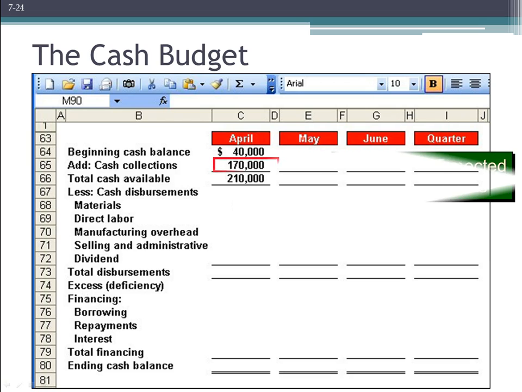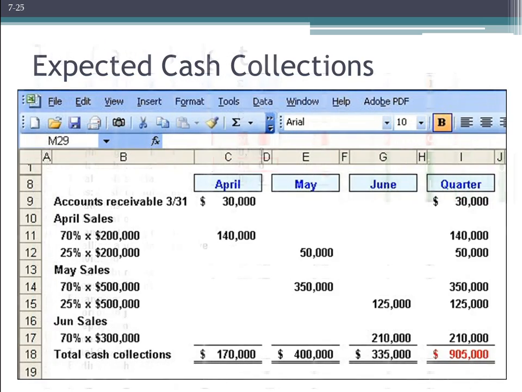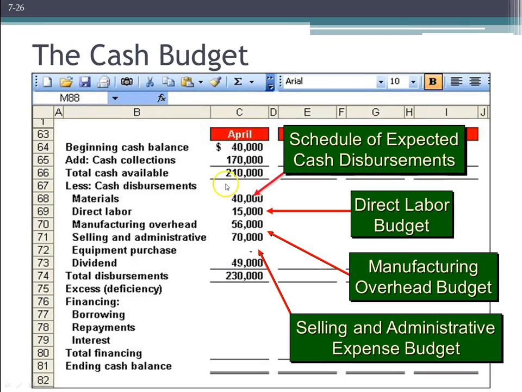Let's take a look at it. This came from our expected cash collection schedule, which we just prepared, right? We're expecting to collect $170,000 in the month of April, so that needs to come into our cash budget. And that's our total cash coming in.